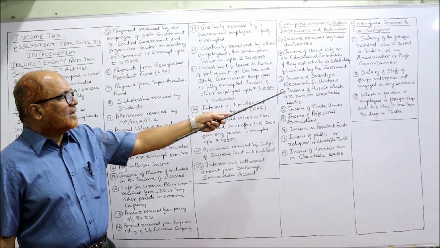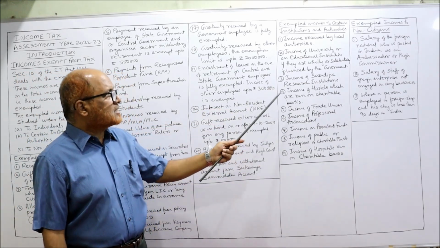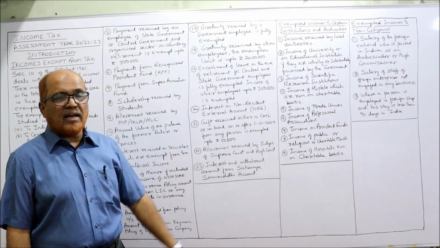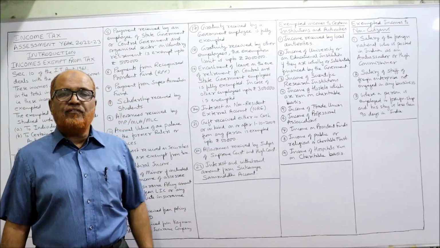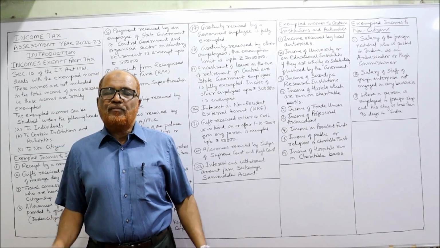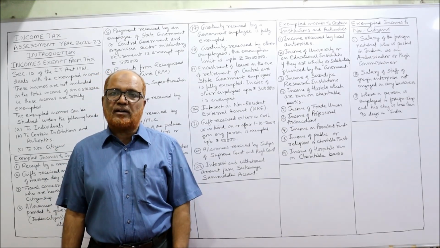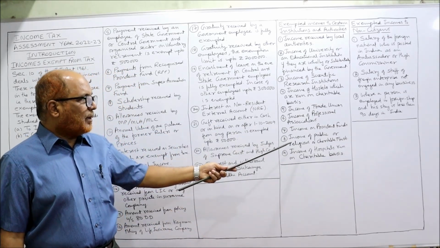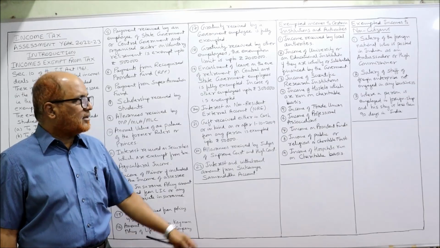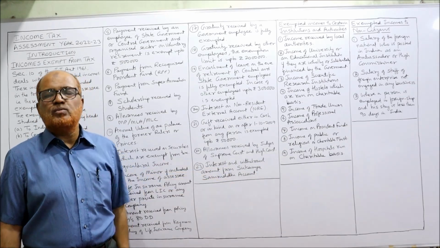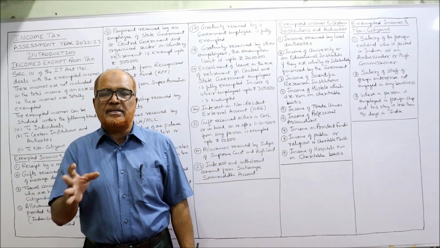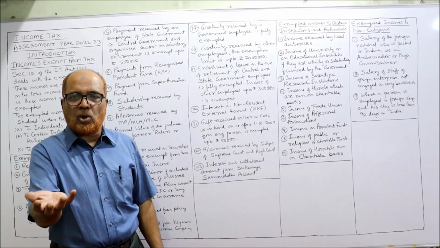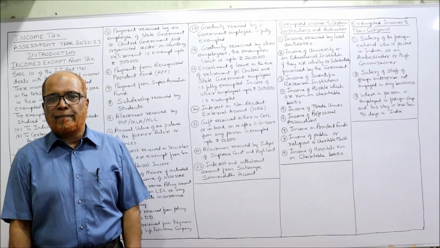Then income of scientific research institutions. Next, income of hostels which are run on a charitable basis. Next one, income of trade unions. Income of professional associations, like the Institute of Chartered Accountants of India. Then income of provident funds. Then income of public or religious or charitable trusts. Then income of hospitals which are run on a charitable basis. These are the incomes in the hands of some institutions or authorities which are fully exempted.